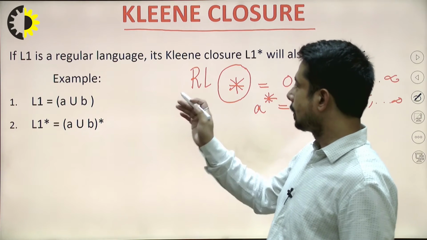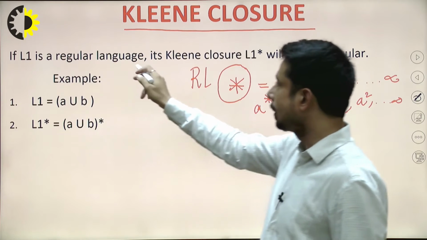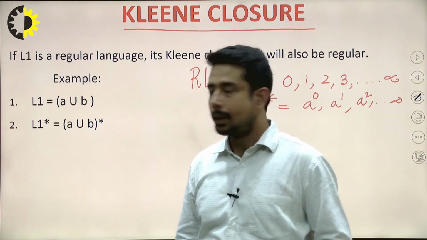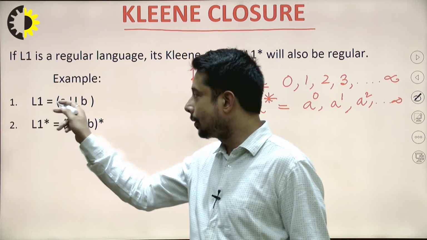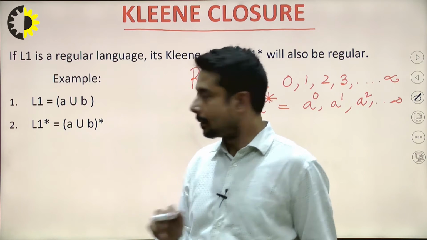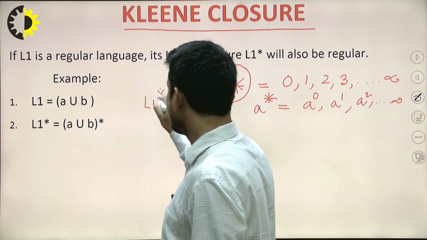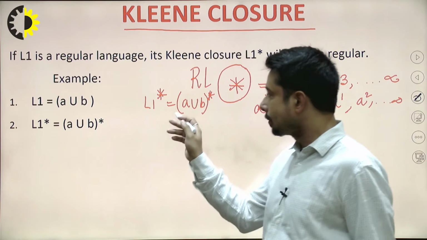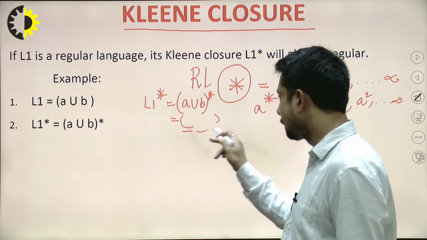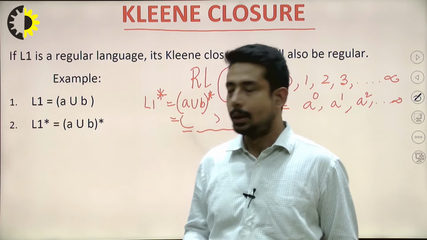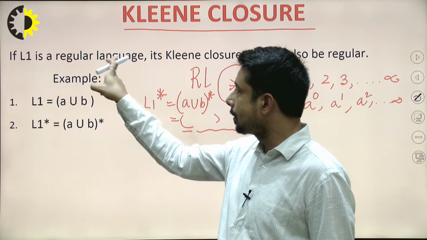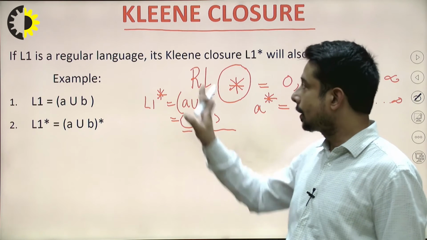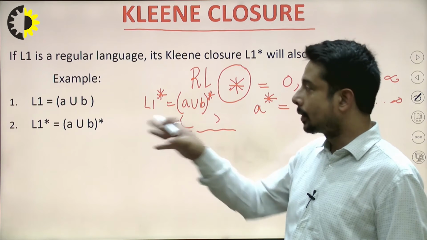So, for example, let's get to the definition statement. If L1 is a regular language, its clean closure, L1 to the power clean closure, will also be regular. Here is an example: L1 equals A union B. Now if I say L1 whole to the power clean closure, it will give (A union B) whole to the power clean closure. Whatever we get over here will be a regular language only. So overall we can say that if L1 is a regular language, then its clean closure will always be a regular language. Okay, so this is the general definition of clean closure over the closure property.